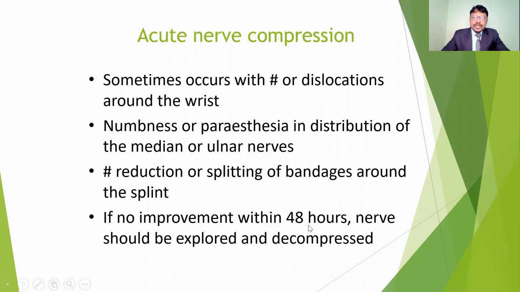In case of acute nerve compressions, this sometimes occurs with dislocations, especially around the wrist. In those conditions there is numbness and paresthesia in the distribution of the median nerve and ulnar nerve. If there is any dislocation at the wrist, they may get median and ulnar nerve involvement. So a reduction and splinting with a bandage around the splint is needed. If you give a closed reduction, a manipulation under general or local anesthesia, with application of a splint, we can prevent these acute nerve compressions.